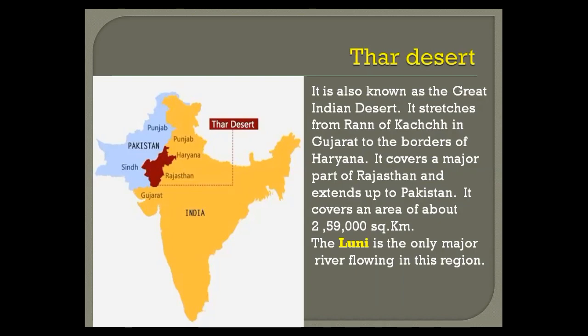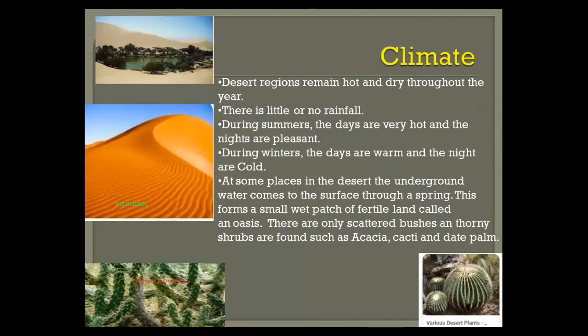Now, the next one is about the climate of the desert. As you know, the desert regions remain hot and dry throughout the year. It is very hot, and because of this heat, it is dry. There is little or no rainfall. During summers, the days are very hot and the nights are pleasant. And during winters, the days are warm and the nights are cold. It is very cold there at night.